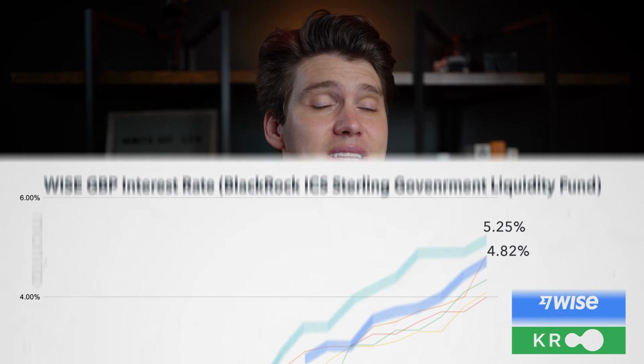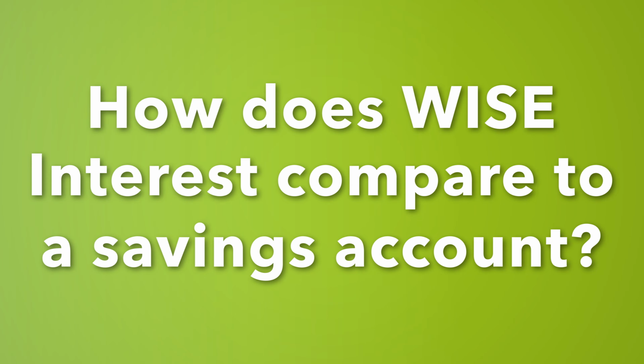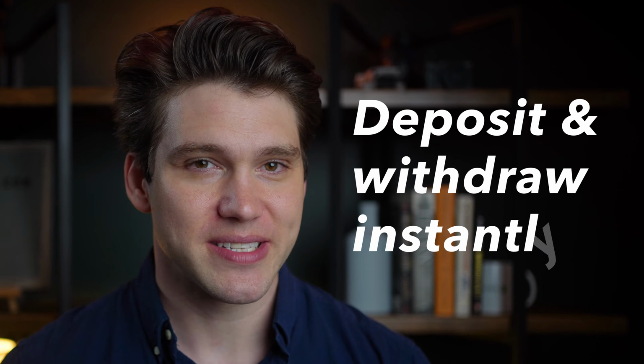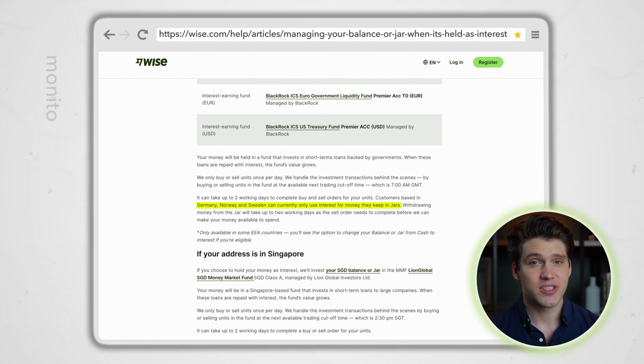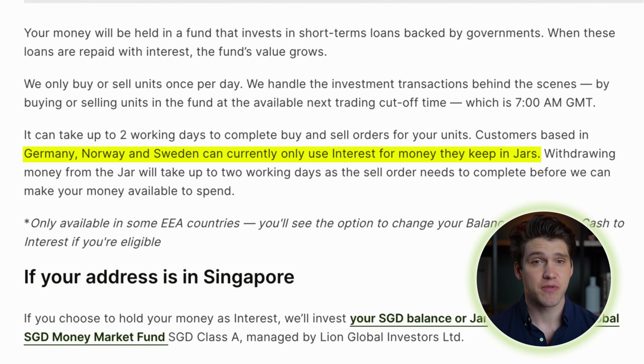That's an important distinction to make because Wise Interest is definitely not a traditional savings account, although it does share some similarities. You may have heard of an instant access savings account. These allow you to deposit and withdraw money almost instantly. With Wise, the limit or time frame to accessing your money depends on your country. In Germany, Norway, and Sweden, you can only use Wise Interest for money that you have in a jar, and withdrawing money from jars can take up to 2 working days.